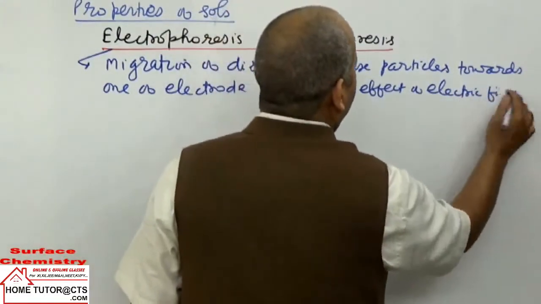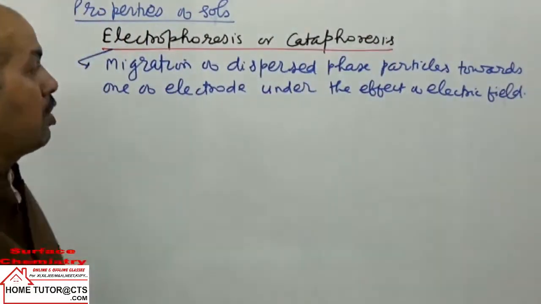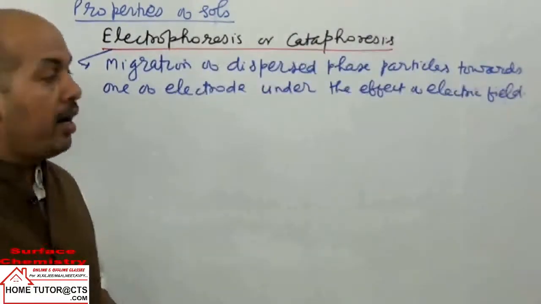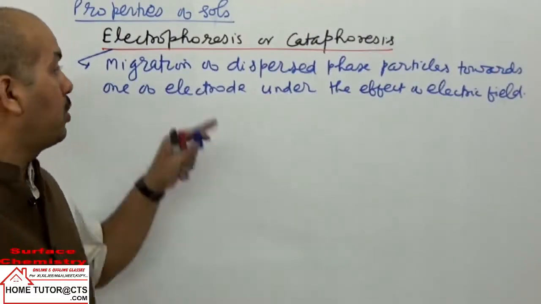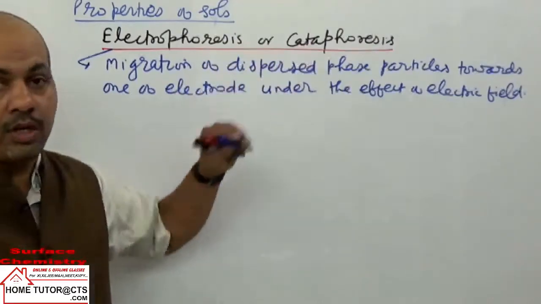When we apply an electric field, the dispersed phase particles migrate towards one of the electrodes. This migration of the dispersed phase particles under the effect of an electric field is called electrophoresis. It was called earlier cataphoresis.